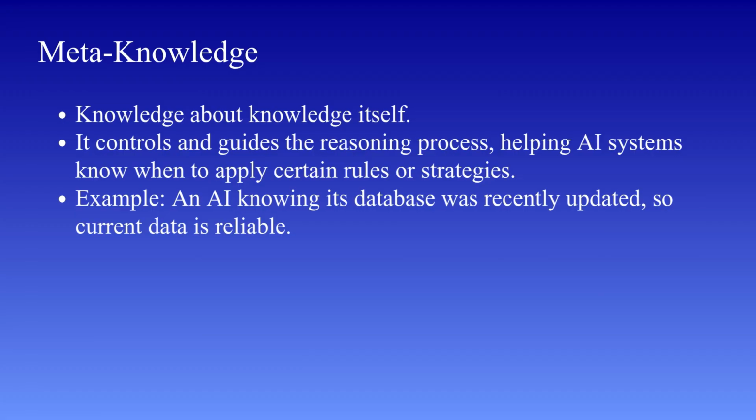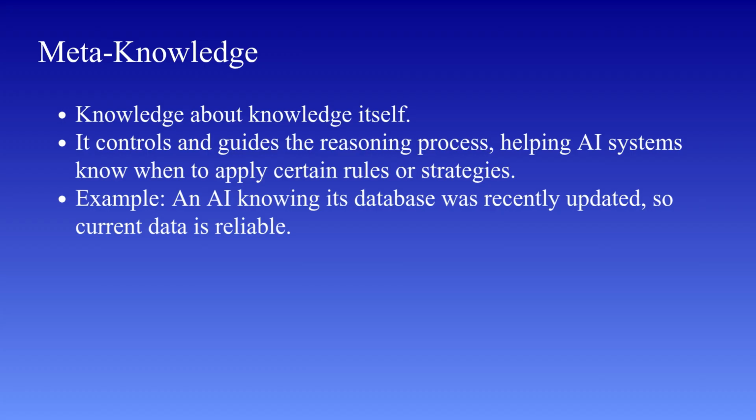Meta-knowledge plays a very important role in making AI systems more intelligent and adaptive. It helps systems choose the right strategy, avoid using outdated or unreliable information, and improve the quality of decisions. Without meta-knowledge, a system might blindly apply rules without understanding whether they are appropriate in a given situation.